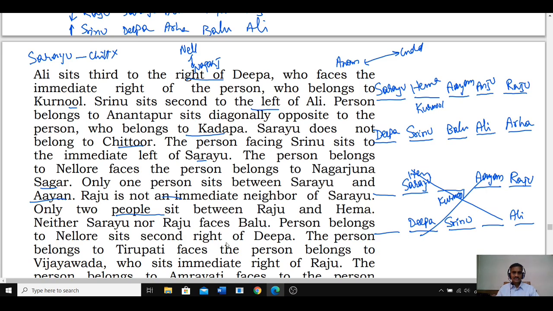The person who belongs to Nellore sits second to the right of Deepa. Nellore is here. Now Nellore and Nagarjuna Sagar are opposite to each other, and this person is Nagarjuna Sagar.